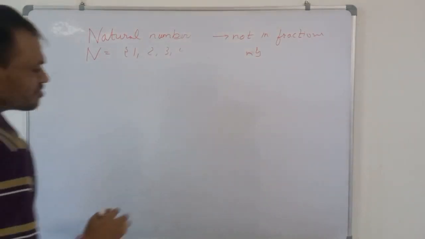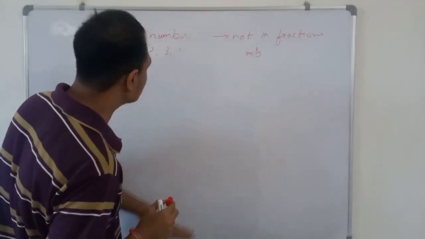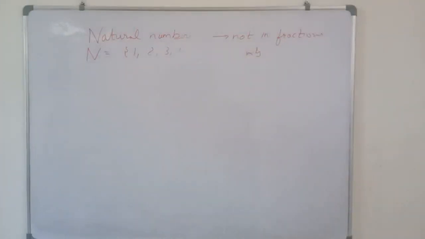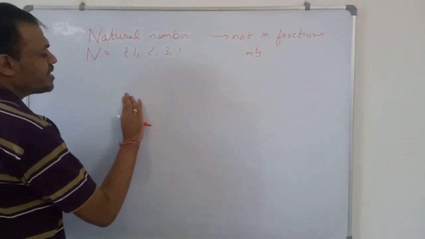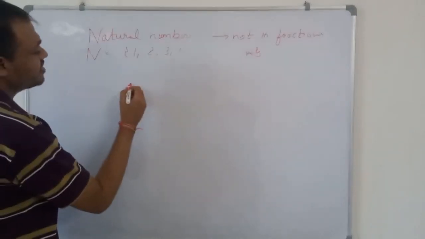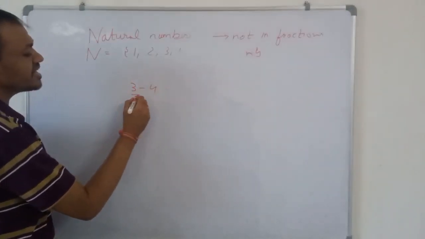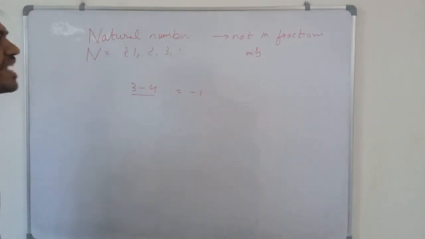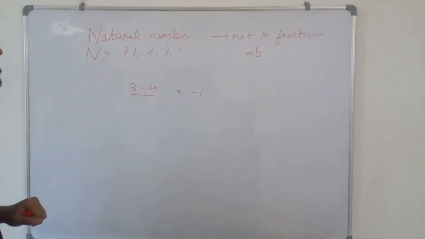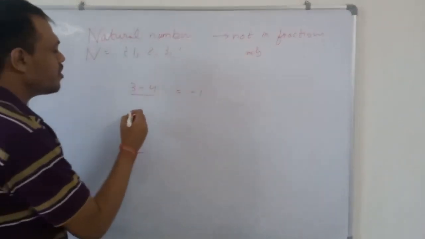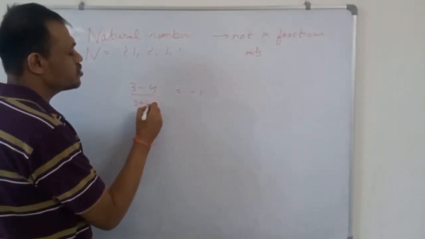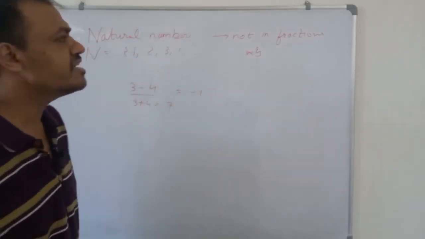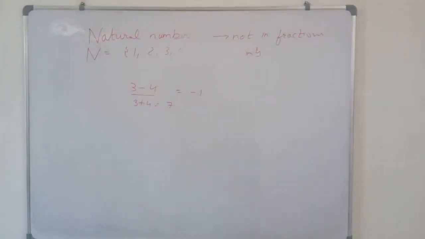So the sum of two natural numbers is always a natural number. And the difference of two natural numbers may or may not be a natural number. Suppose we have 3 minus 4. Both 3 and 4 are natural numbers, but their difference is minus 1. Minus 1 is a negative integer, so it is not a natural number. But the sum of two natural numbers is always a natural number. So 3 plus 4 is equal to 7. So this is how we do it.